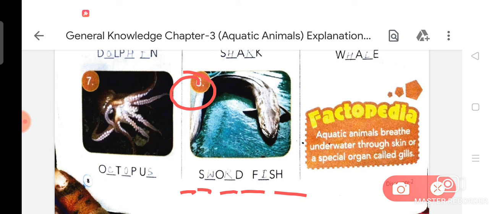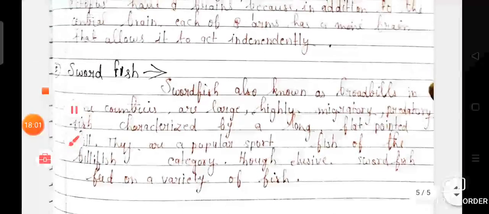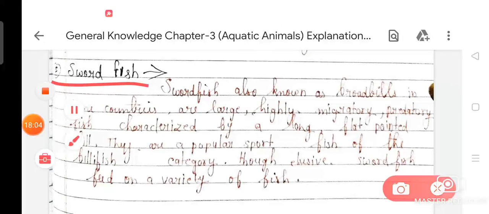Swordfish. So, as you know very well, I have also some important notes about swordfish. Swordfish, also known as broadbills in some countries, are large, highly migratory predatory fish characterized by a long, flat, pointed bill. They are a popular sport fish of the billfish category. Though elusive, swordfish feed on a variety of fish.